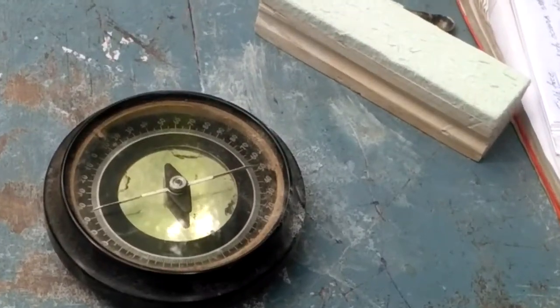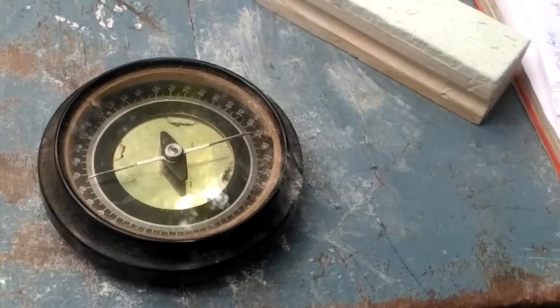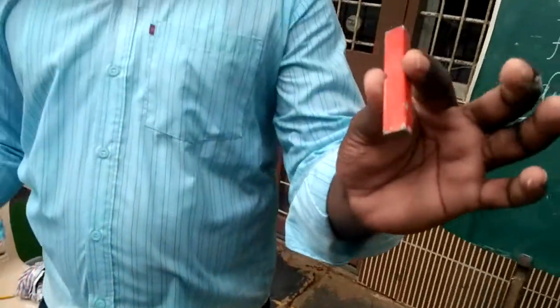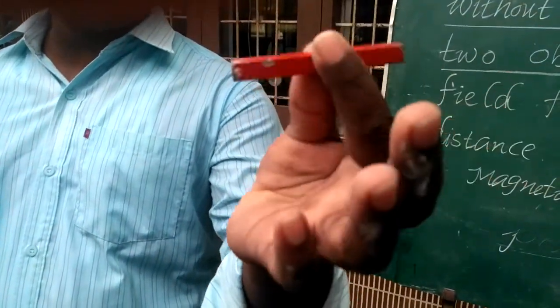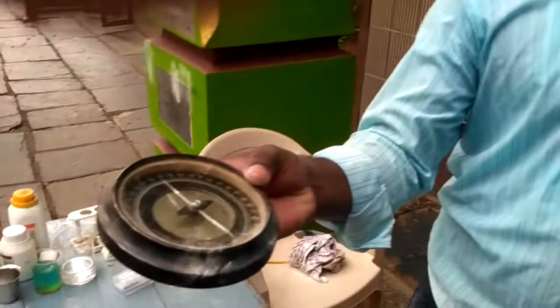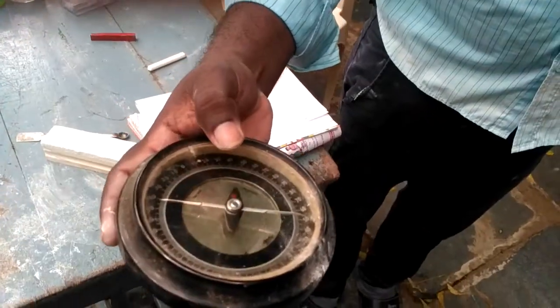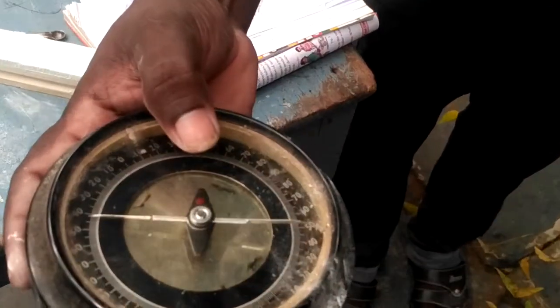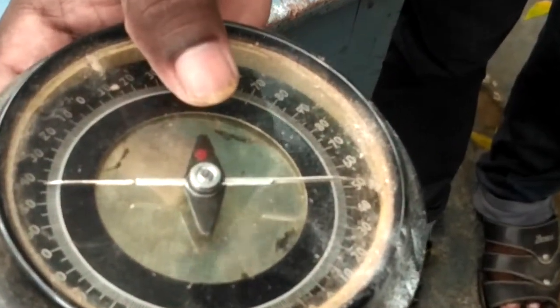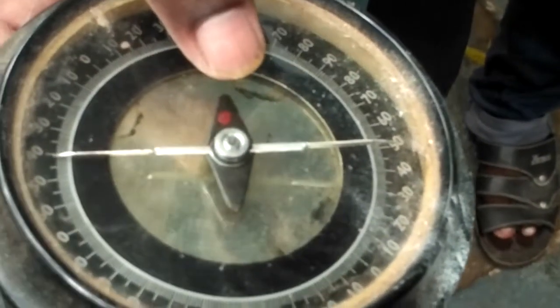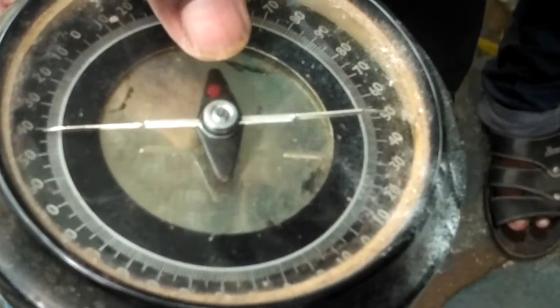Now we take a bar magnet. This is a bar magnet in my left hand, and this is the magnetic compass in my right hand. Clearly notice there is no deflection. That is, there is no change in the direction of the needle. The needle in the magnetic compass is stationary.